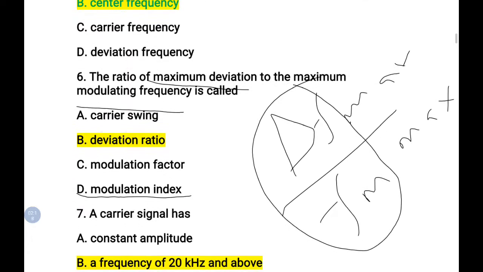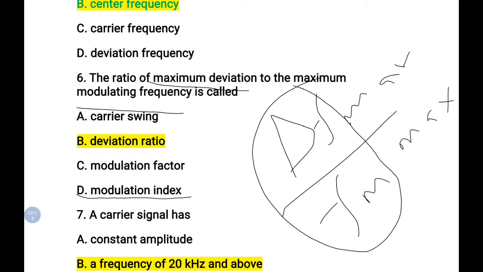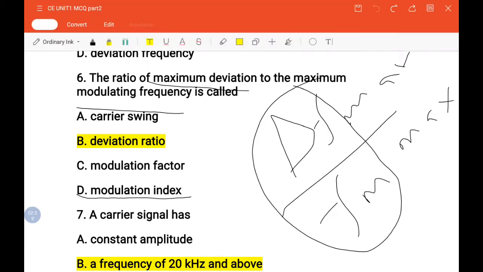And the next one is, the ratio of maximum deviation to maximum modulating frequency is called. Listen here, students, we know in FM the modulation index is defined as the frequency deviation to modulating frequency, that is del F by FM. So here I have mentioned it. So del F by FM represents the modulation index.